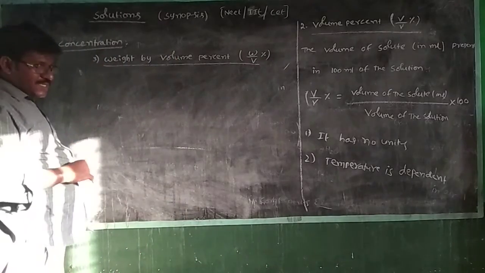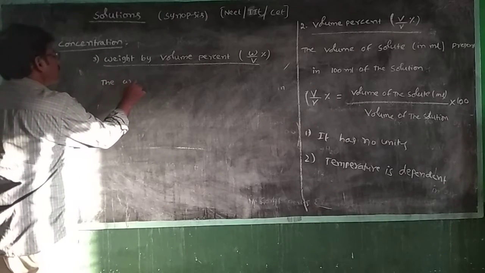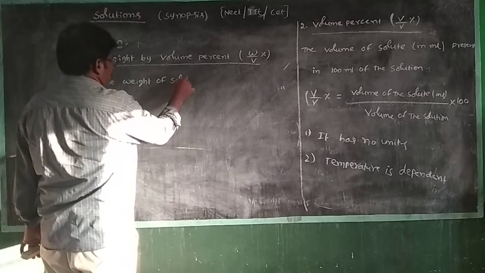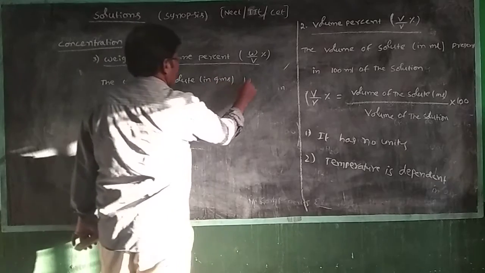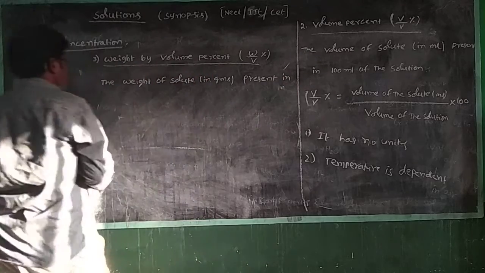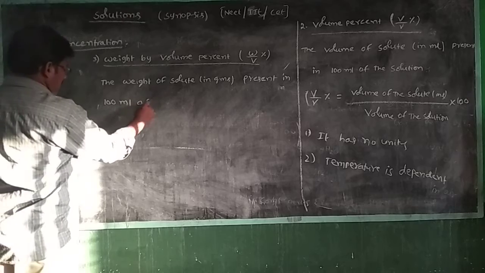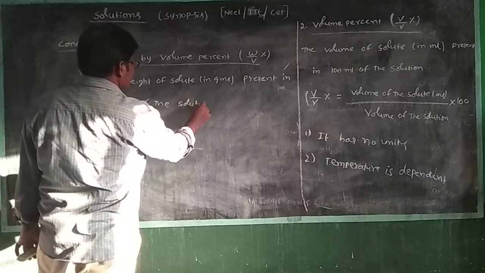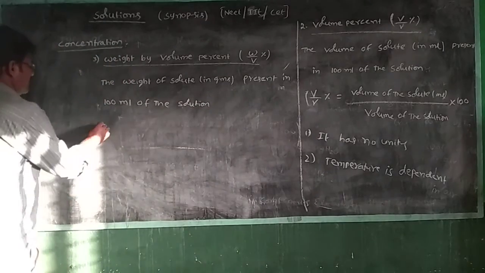Weight by volume percent is defined as the weight of solute in grams present in 100 ml of the solution.